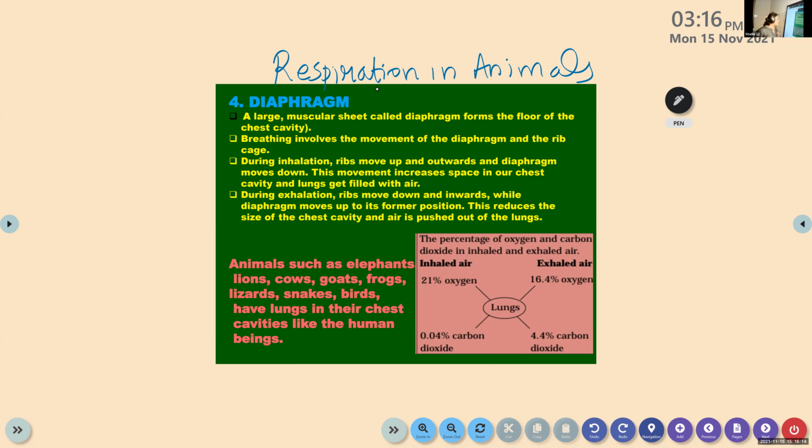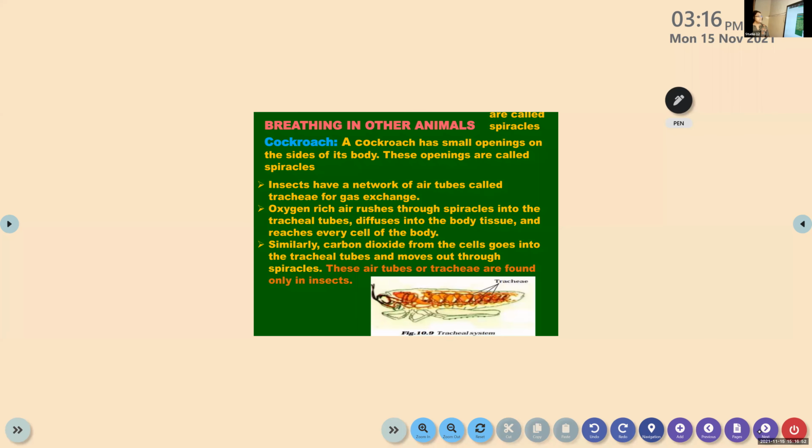Okay. So animals such as elephants, lions, cows, goats, frogs, lizards, snakes, birds have lungs in their chest cavities like the human beings. They have the chest cavity like us. The last point on the side I have given you. Clear? Now we are mainly going to study about one of the things, the cockroach.